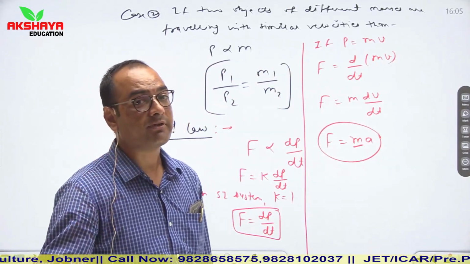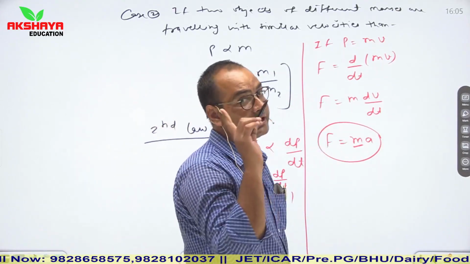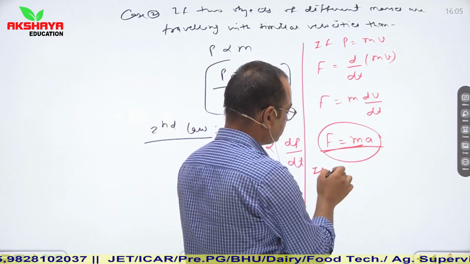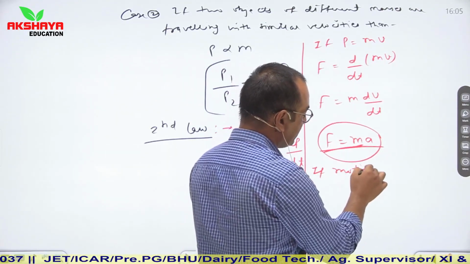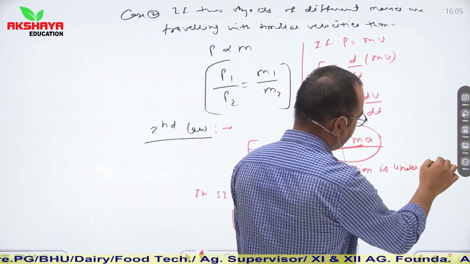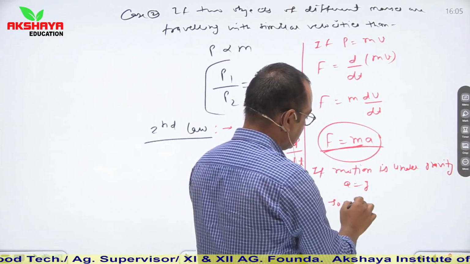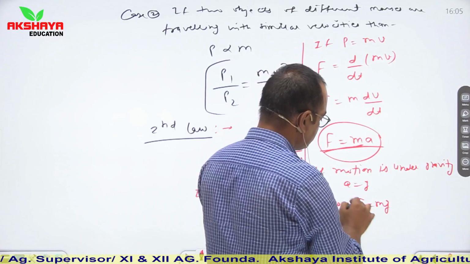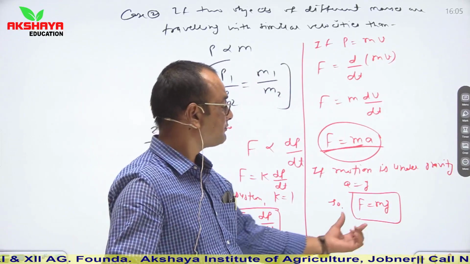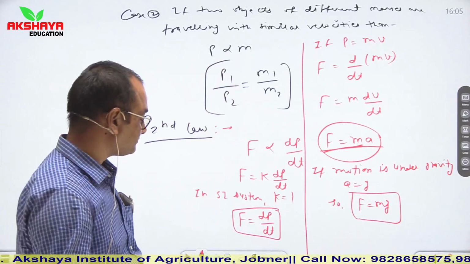In case of rocket propulsion, we will study that mass can be variable also. So we will discuss variable mass in case of rocket propulsion. So here F is equal to ma. If motion is under gravity, then a is equal to g. So F is equal to m into g. So in this situation, this force becomes equal to weight of the object. So this is the second law of Newton.